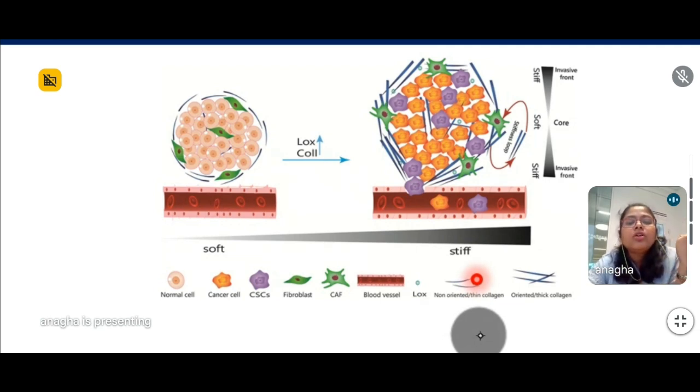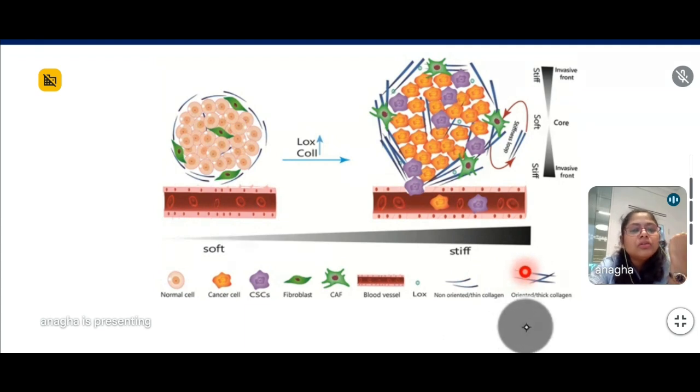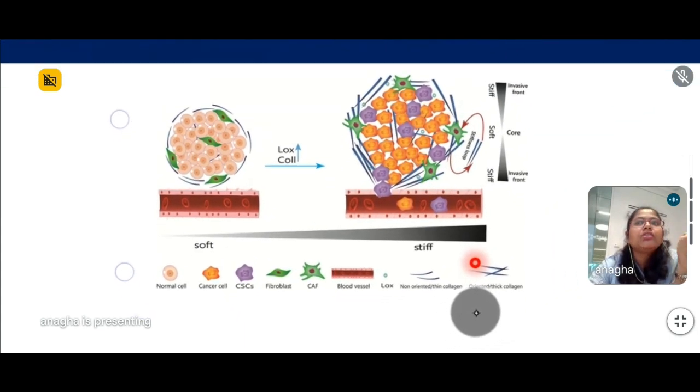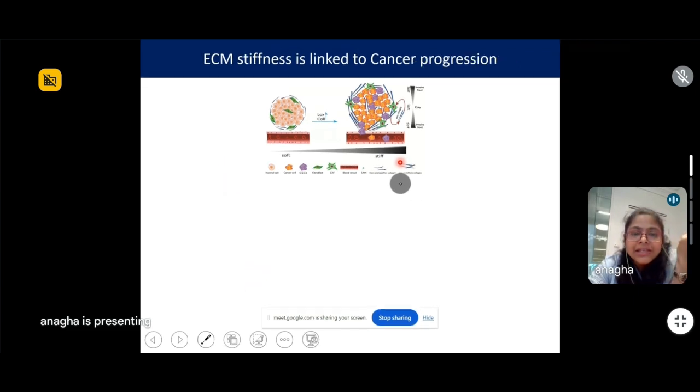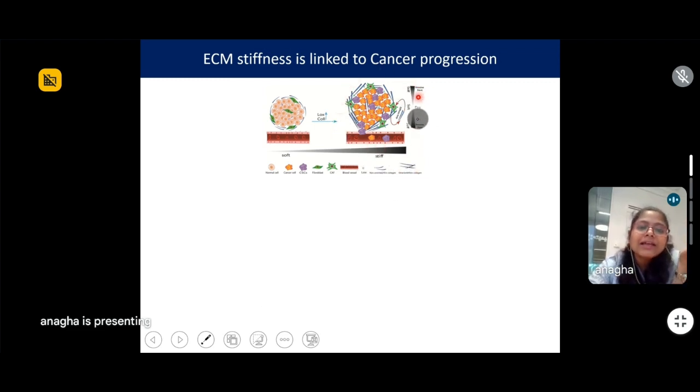So for a long time, we knew that the tumor cells have the capacity to modulate their ECM, and therefore people were trying to understand what biochemical signals are differentially regulated in the cancer cells as compared to the normal cells.